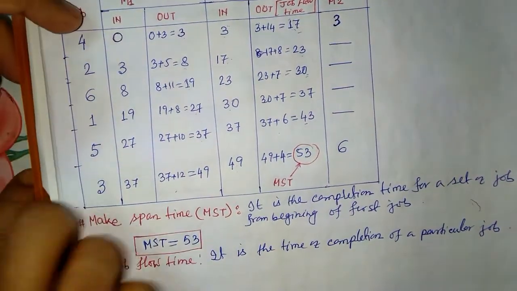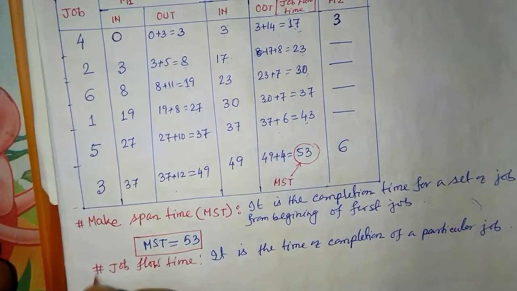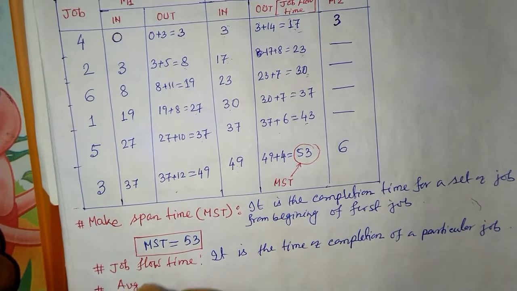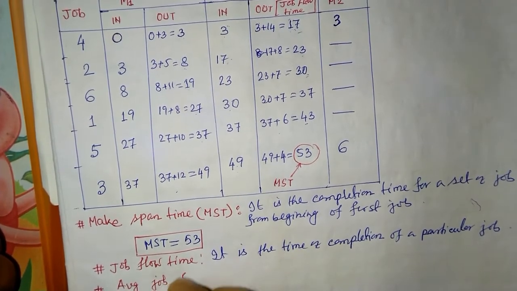Okay, next we have another term, that is average job flow time.